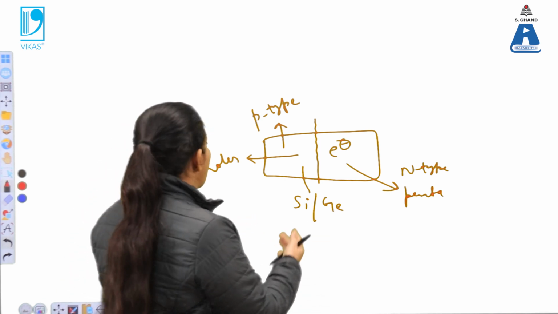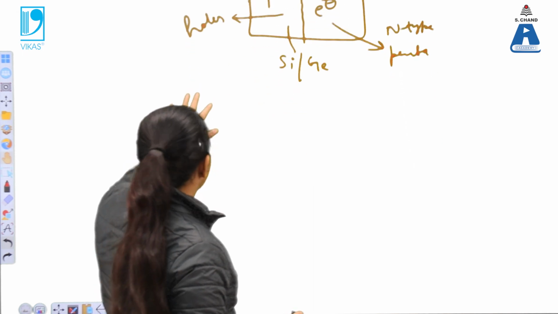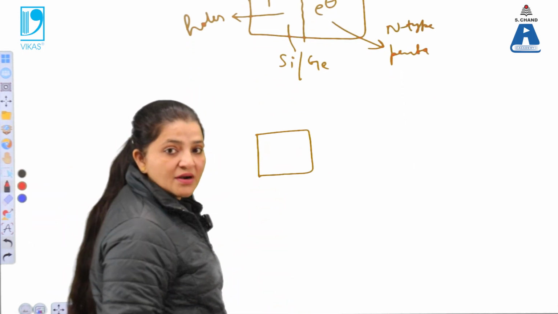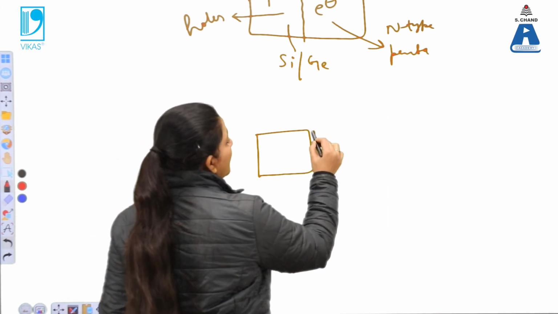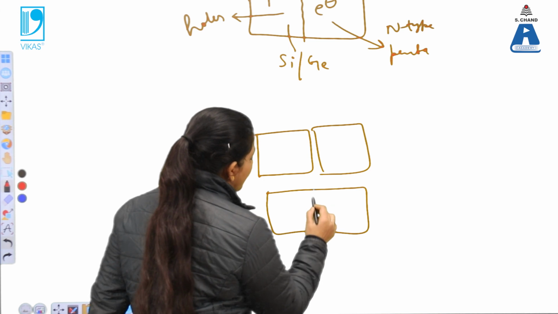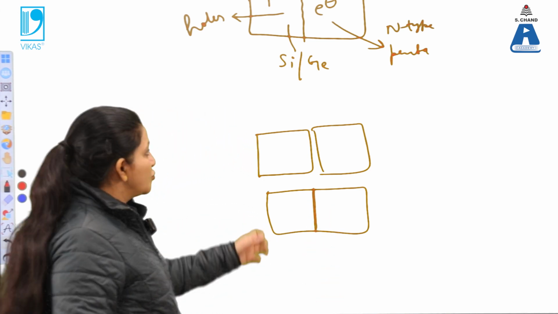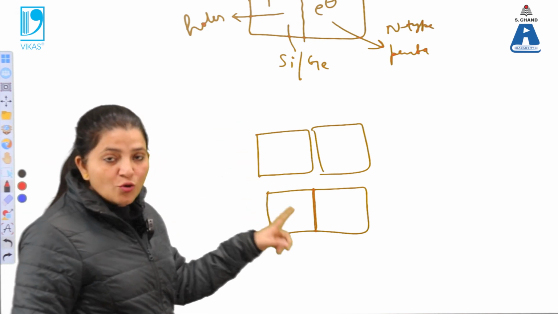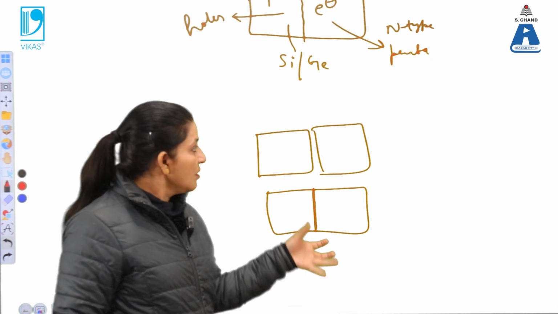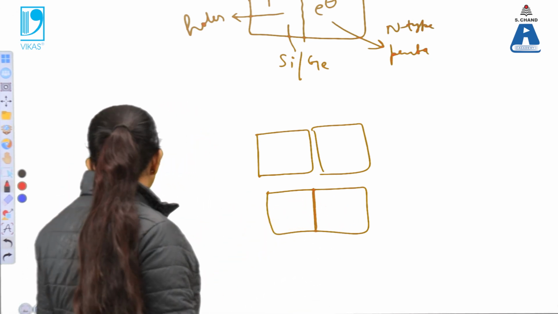Or secondly, we can also form this by taking two kinds of materials. One is a p-type semiconductor and the second is an n-type semiconductor, and we join these two. On joining these two materials at one end, the junction is again formed. So with the same material, by doing different doping at the other ends, we can form the p-n junction, or by joining the two p and n-type materials, we can form this p-n junction.